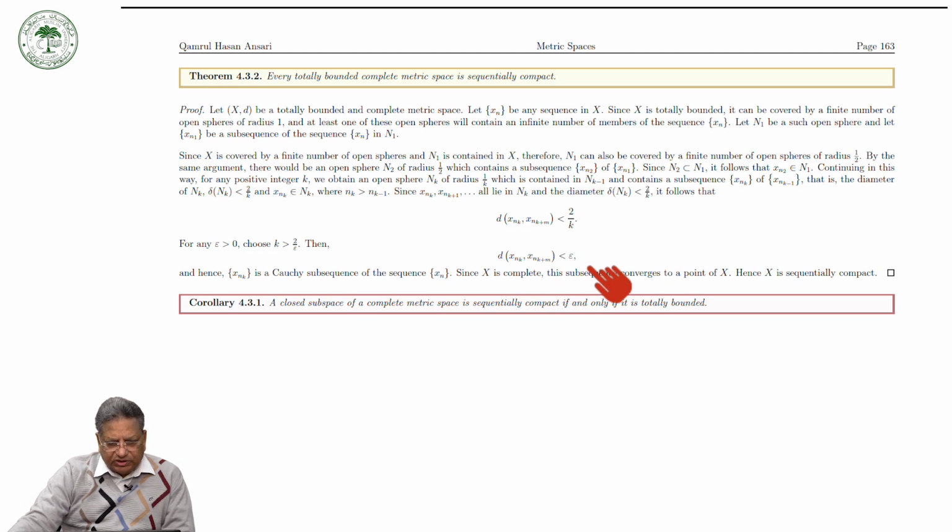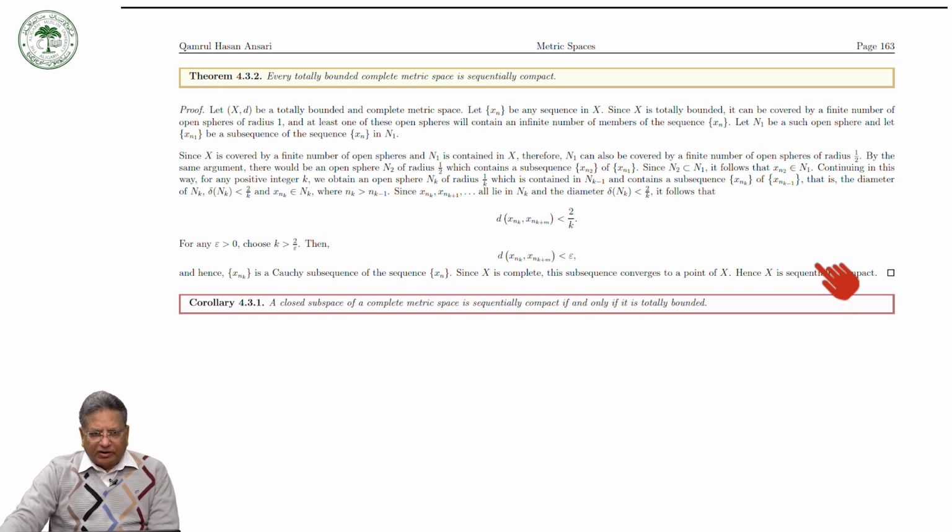It means that xnk is a Cauchy subsequence of this sequence, and since X is complete, this will converge to a point in X. So since this subsequence converges to a point of X, we have considered an arbitrary sequence in X, and we have proved that it has a convergent subsequence, and therefore X is sequentially compact.